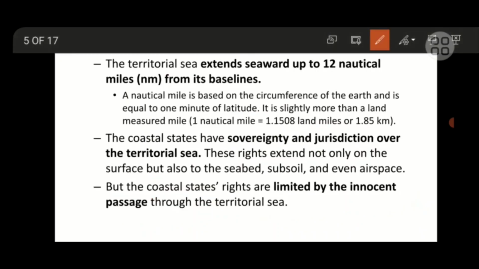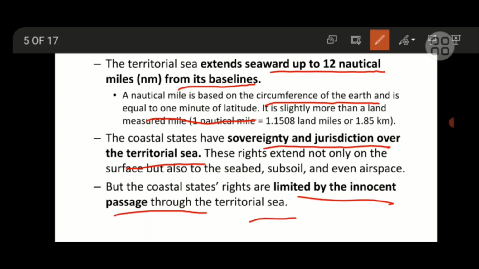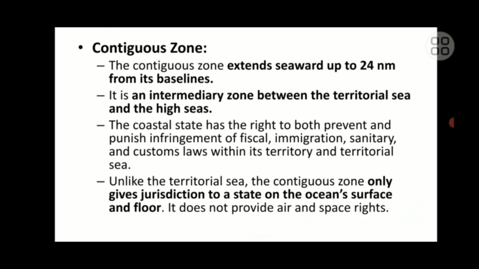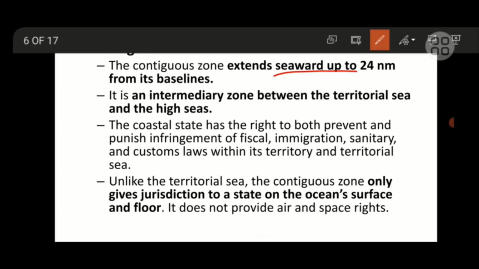Then the territorial sea extends seaward up to 12 nautical miles from its baseline. A nautical mile is based on the circumference of the earth, and it is equal to 1 minute of latitude. The coastal state has sovereignty and jurisdiction over the territorial sea, but its rights are limited by the innocent passage through the territorial sea. The contiguous zone extends seaward up to 24 nautical miles from its baseline, which is an intermediary zone between the territorial sea and the high sea. The contiguous zone only gives jurisdiction to a state on the ocean surface and floor.